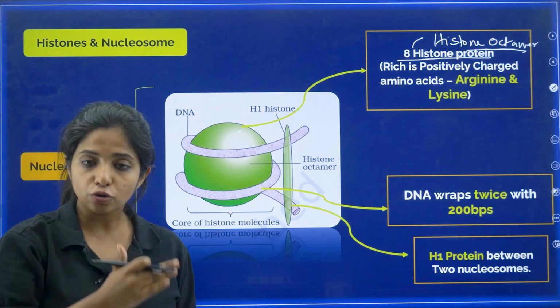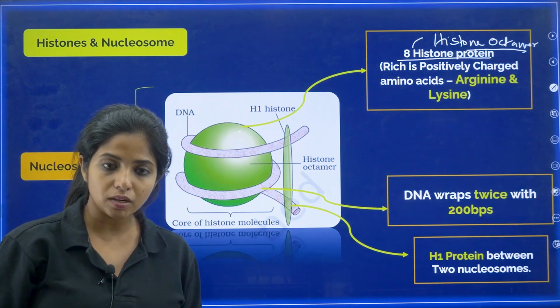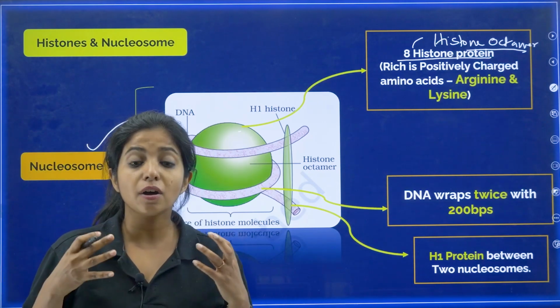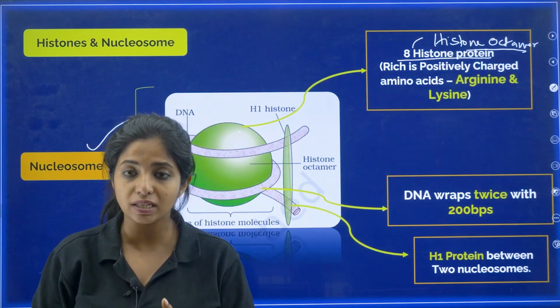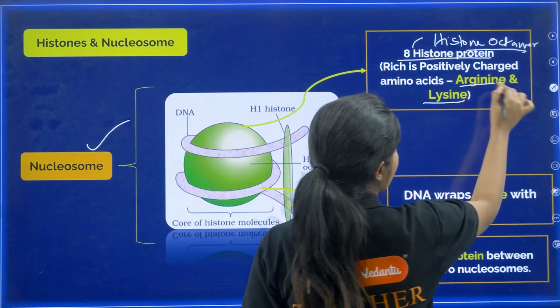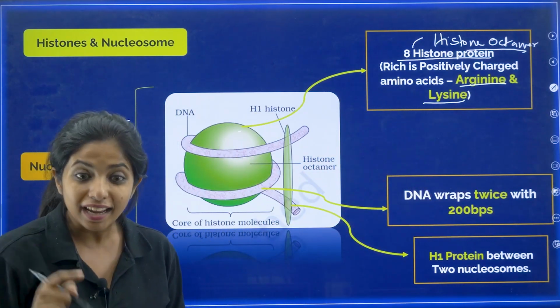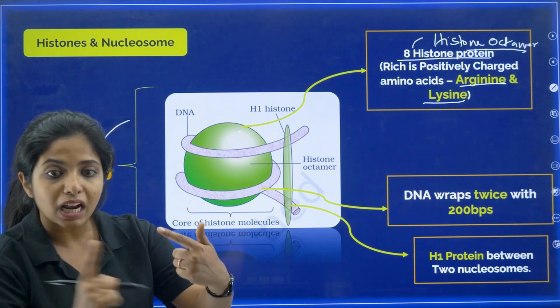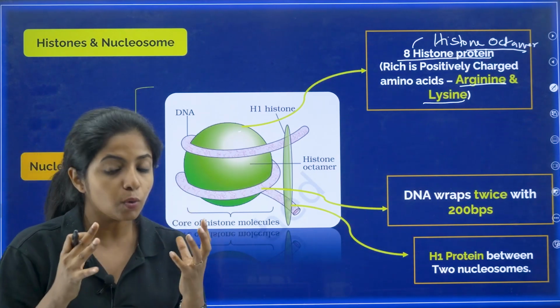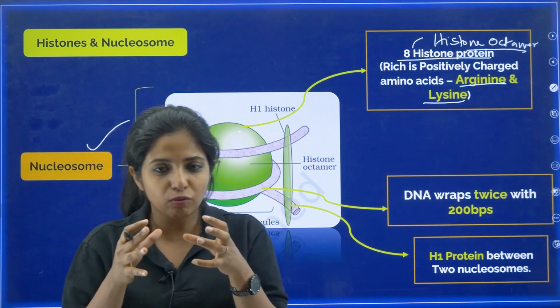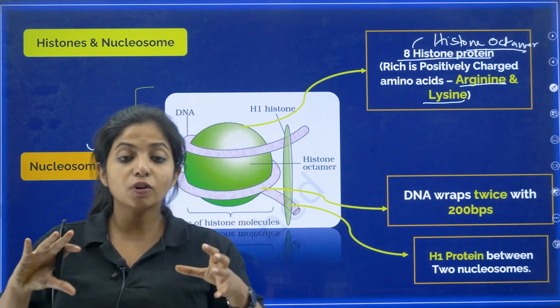Now these histone proteins are made up of amino acids, right? Suppose the histone proteins have more amount of positively charged amino acids such as lysine as well as arginine. Then what will happen? The negatively charged DNA can easily wrap around it. That is the use of it. We want to make it compact, not complex.